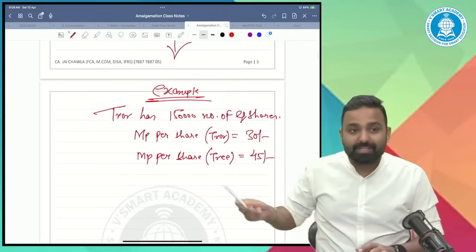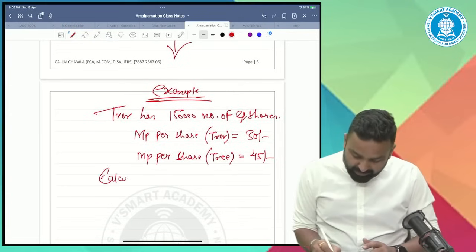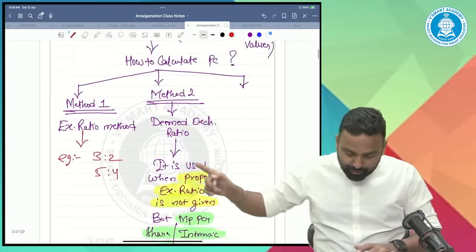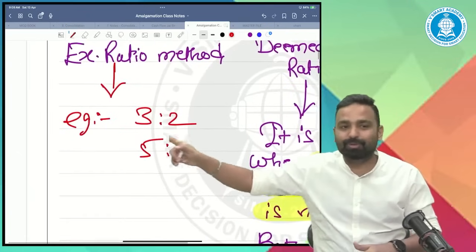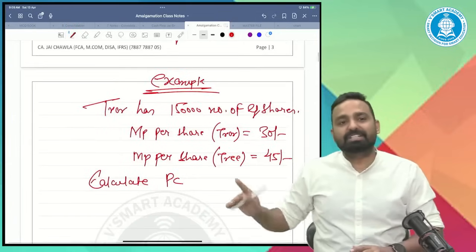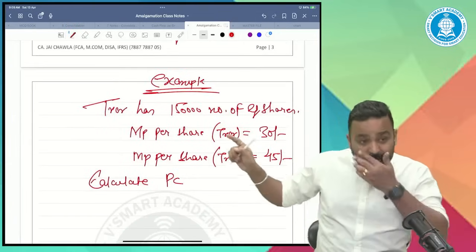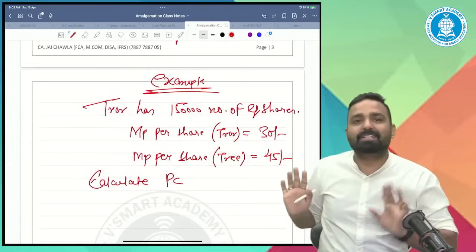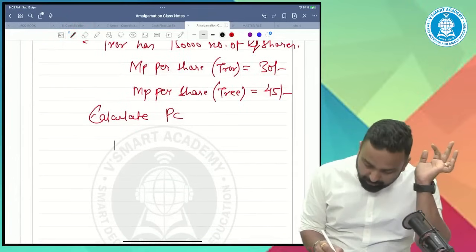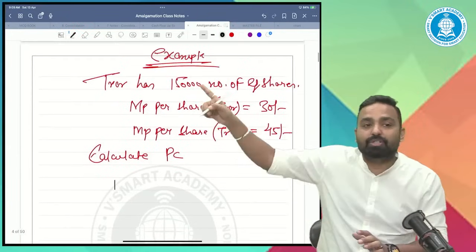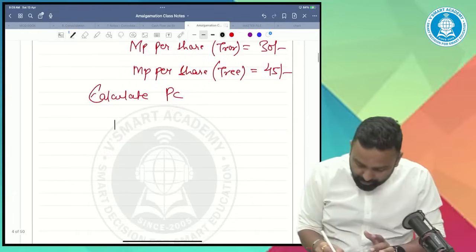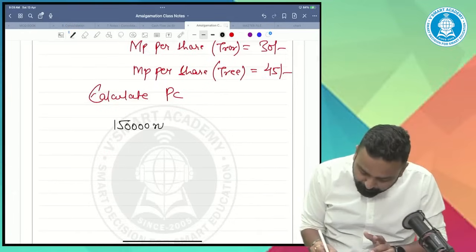Now they are asking you to calculate PC. Are proper exchange ratios given? No, they are not given, but we can find out the PC with the help of these market prices. Both companies' market prices are given, not an issue. PC is anything which is given to the shareholders of the transferor company. The shareholders of the transferor company are holding 1,50,000 shares.